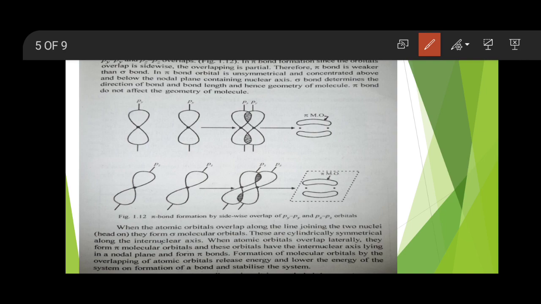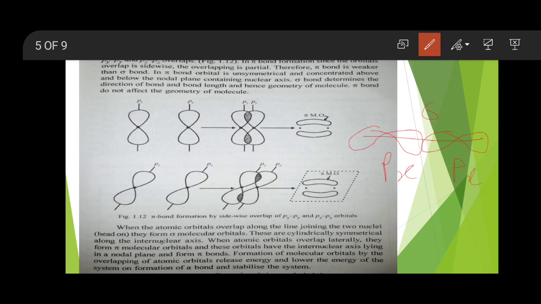Now, there are two different ways in which two p atomic orbitals can come closer. One is along the axis. For example, this is one p orbital overlapping with another p orbital. Here is the x-axis, called a px orbital. This is another px orbital. So there is a formation of a sigma bond because of the axial overlapping.